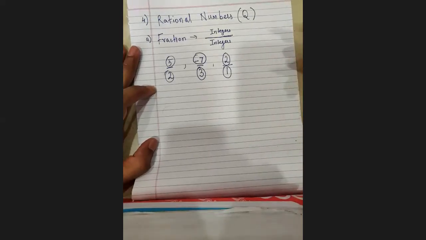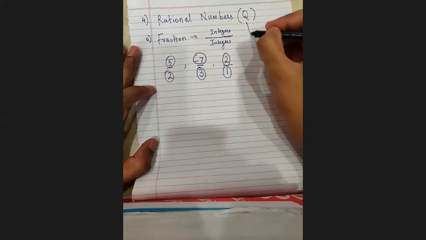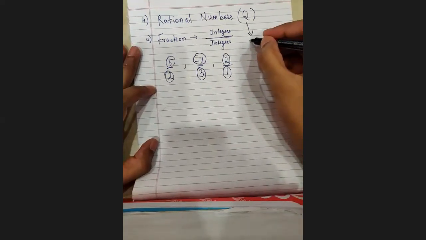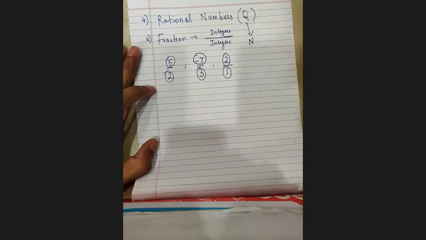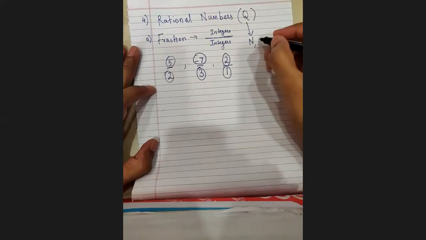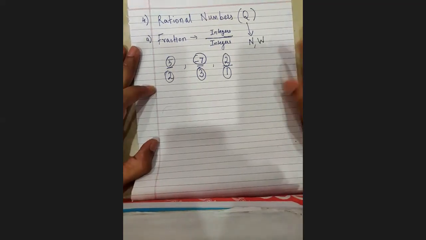One very important thing that we learn here is that inside rational numbers, all natural numbers also come, because all natural numbers can be shown as that number upon 1. Say 5 is a natural number, it can be shown as 5 upon 1. Same logic, all whole numbers are also rational numbers.